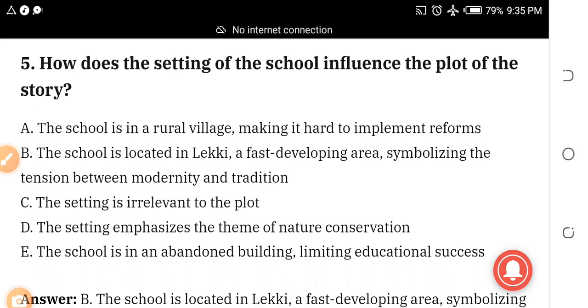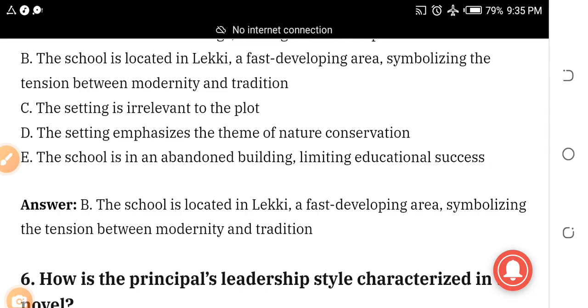B, the school is located in Lekki, a fast developing area, symbolizing the tension between modernity and tradition. C, the setting is irrelevant to the plot. D, the setting emphasizes the theme of nature conservation. E, the school is in an abandoned building, limiting educational success.